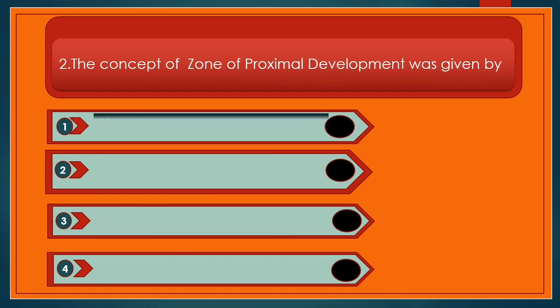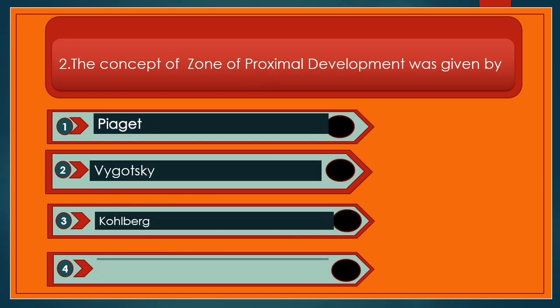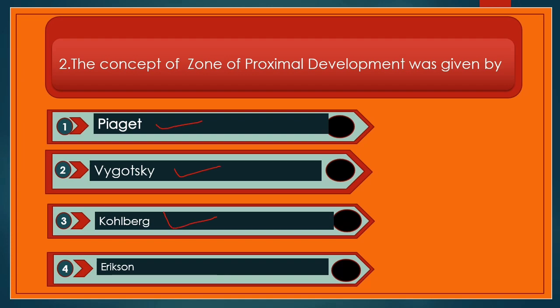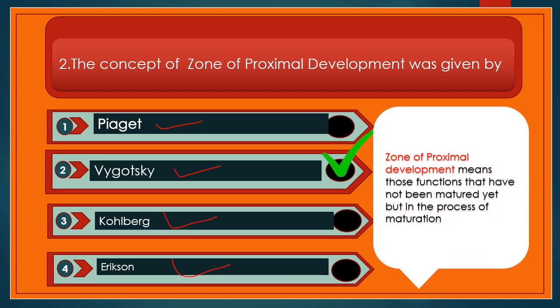Next question. The concept of the zone of proximal development was given by, and options are Piaget, Vygotsky, Kohlberg and Erikson. And which is the right answer? The right answer is Vygotsky. Now see here the concept. What is the meaning of the zone of proximal development?